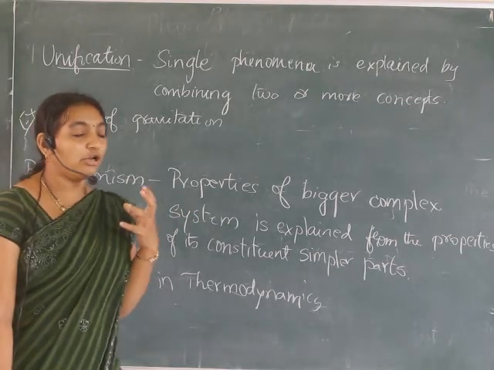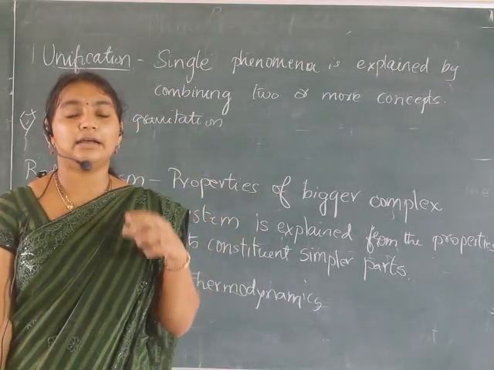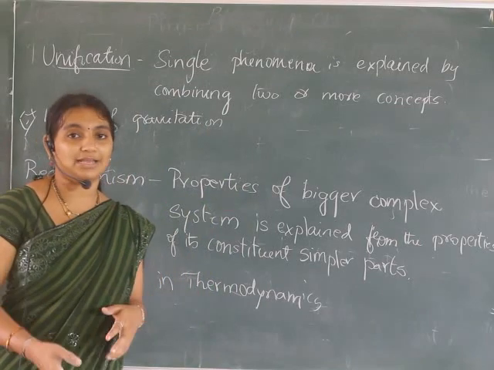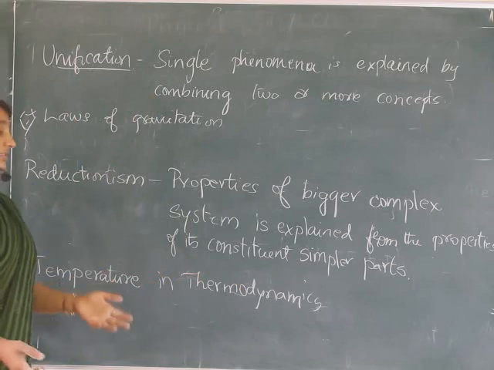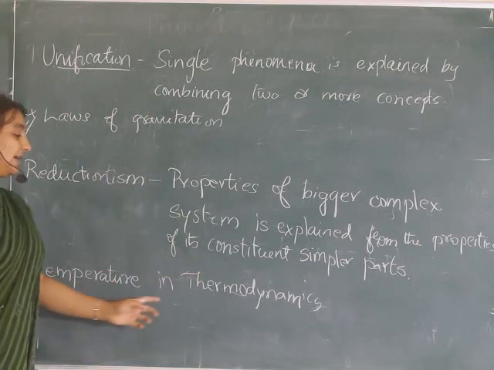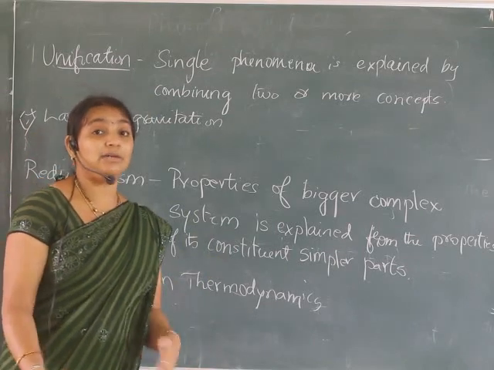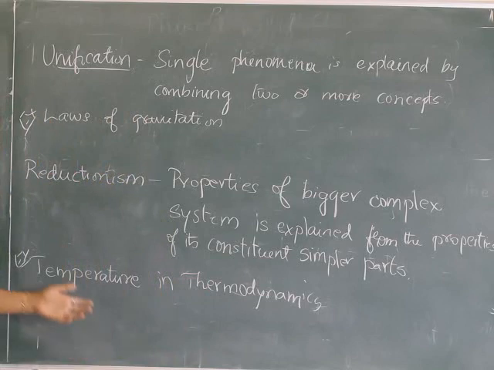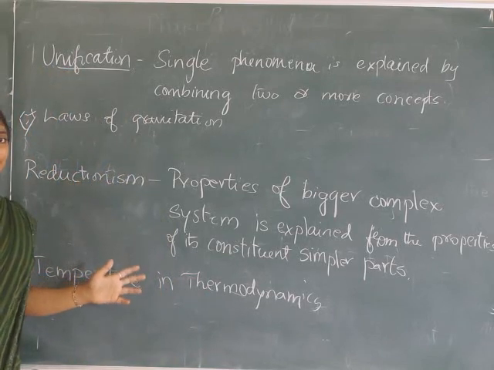That means if the molecules are moving faster and faster and hitting other molecules, it produces temperature, energy. So the motion of the molecules tells us about the temperature. We are not going to directly speak about temperature. We can say the movement of the molecules can be explained using the temperature. So this is nothing but unification and reductionism.